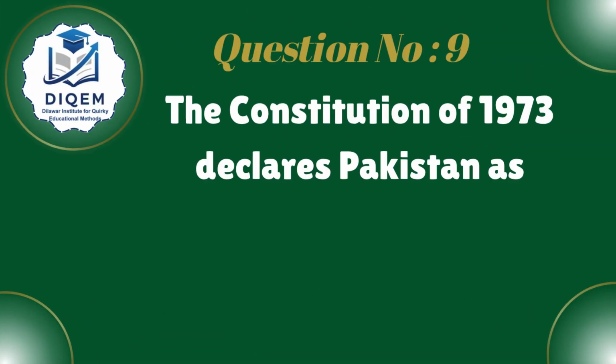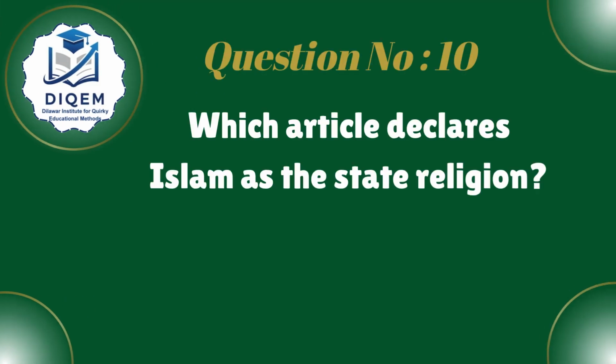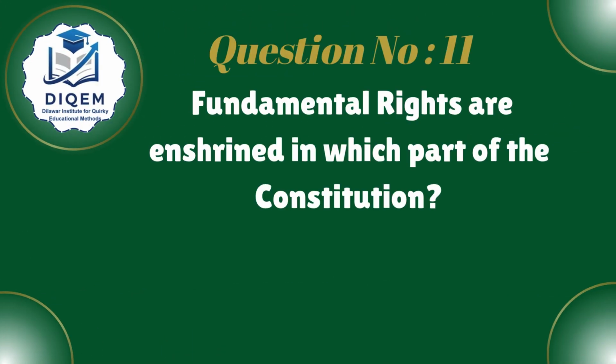Next, the Constitution of 1973 declares Pakistan as answer: an Islamic Republic. Next, which article declares Islam as the state religion? Answer: Article 2. Next, fundamental rights are enshrined in which part of the Constitution?